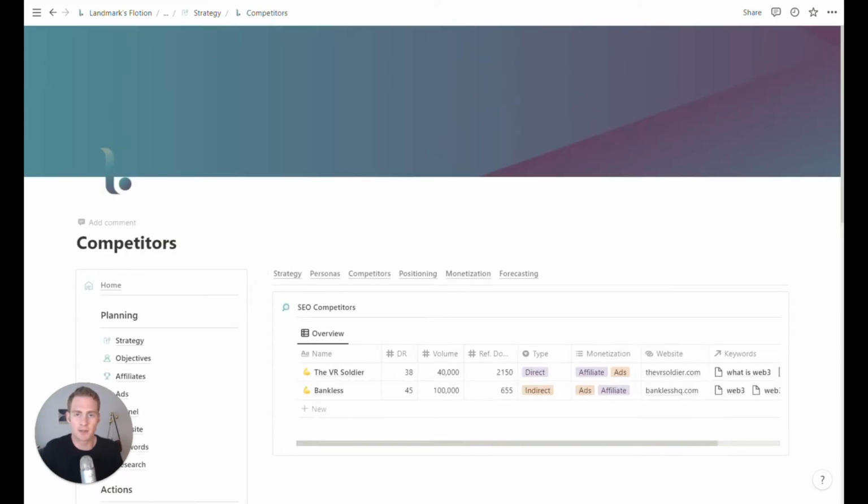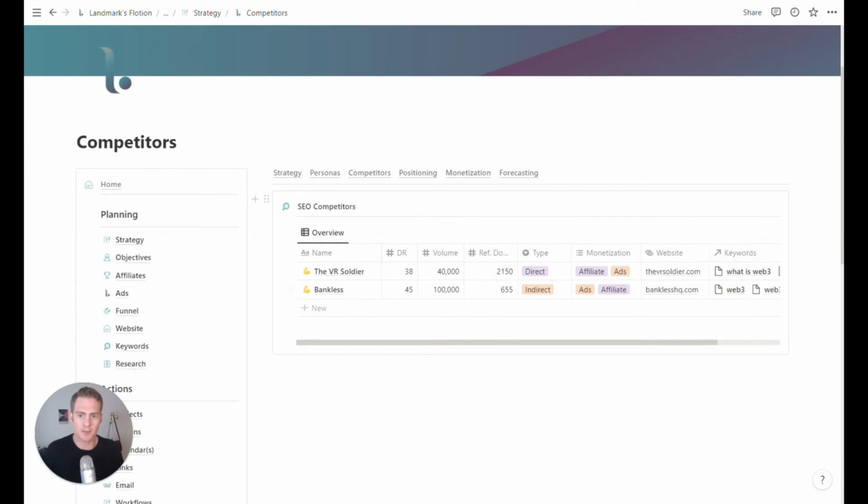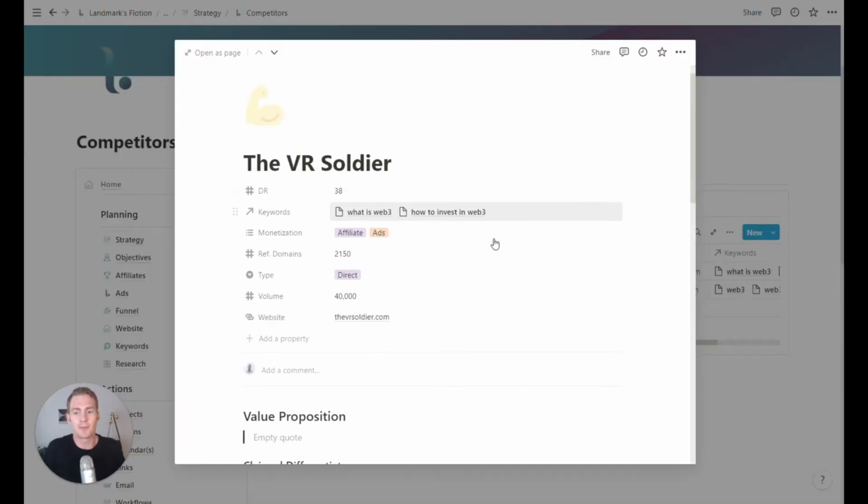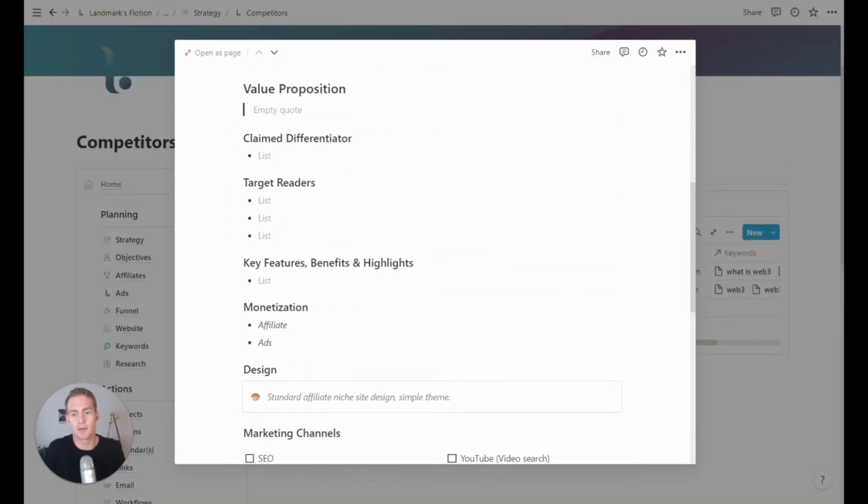We have a competitors section, and this competitors database has been updated and adjusted. It's not the same as the component in the Landmarks Labs library. This is specific to SEO sites and competition. So you see things like domain rating, traffic to these sites, and referring domain links, and this is information that you can quickly scrape or grab from a tool like the Ahrefs toolbar, or even Keywords Everywhere gives you this information. And you can also fill out more details about your competitors, give them a profile.